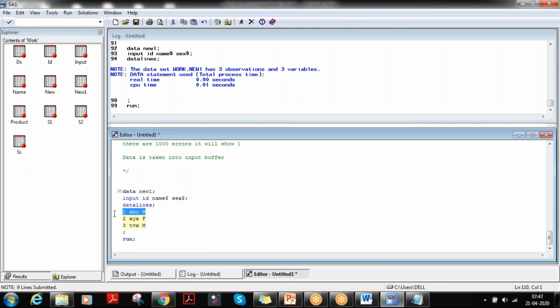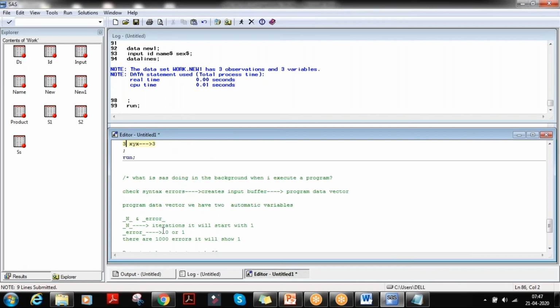So this is the first iteration. When _N_ is 1, it will send it to the data set. When _N_ is 2, it will start with ID, name, sex. When _N_ is 3, it will send this to the output data file. This way it will create everything. This is the process here. Understood, guys?